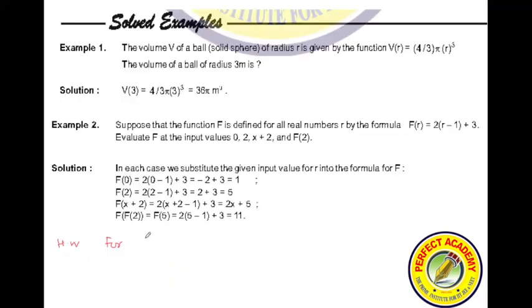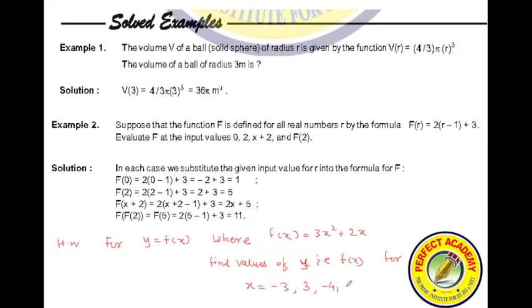For y is equal to f of x, where f of x is 3x square plus 2x, find the values of y, that is f of x, for x is equal to minus 3, plus 3, minus 4, plus 4. Okay, this is question number 1.